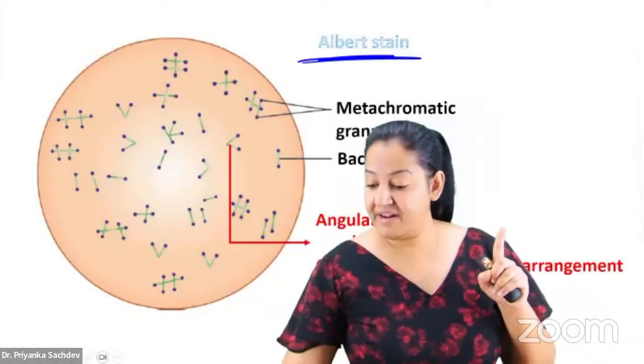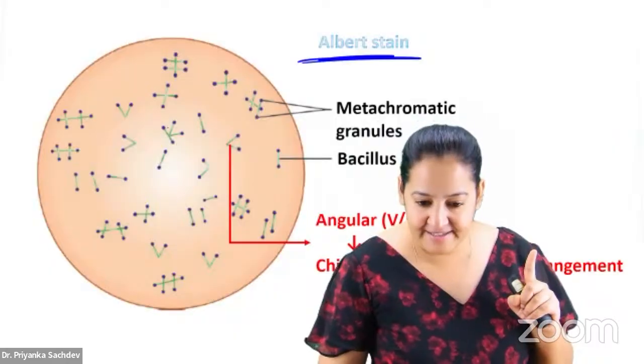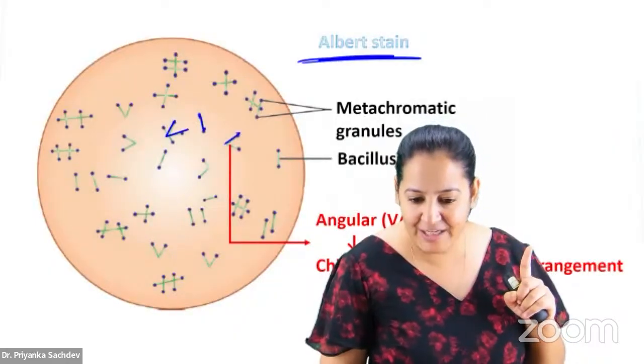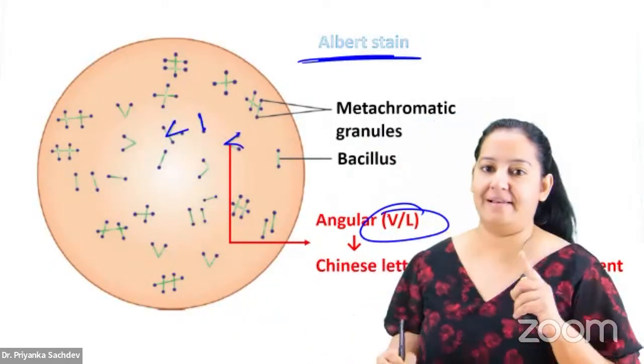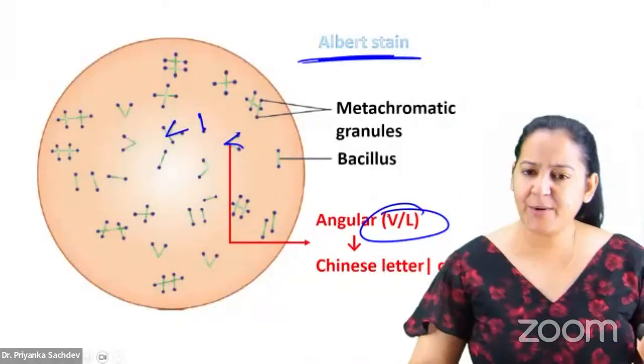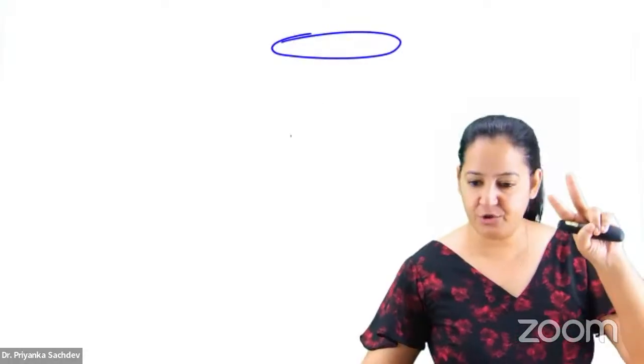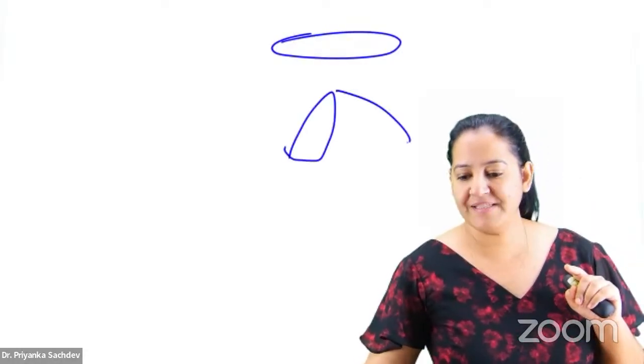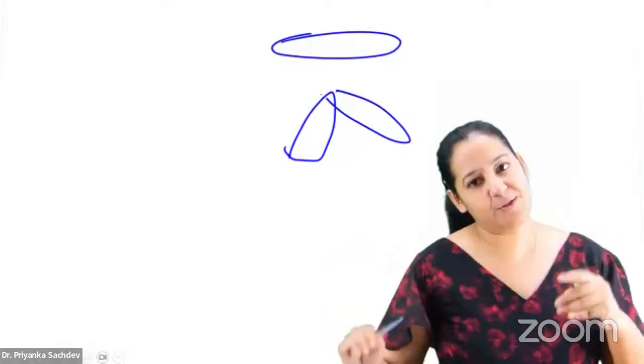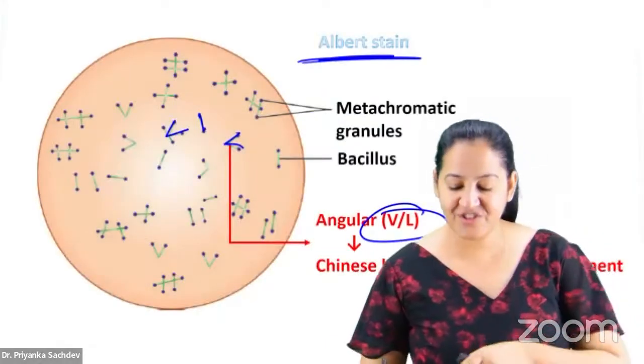The unique feature of Corynebacterium diphtheriae is that it is angulated. Can you see the angulation? It is the letter V or L. Why is it angulated? Bacteria divide by binary fission into 2 daughter bacilli. The daughter bacilli do not separate from each other. That's why it's angulated.